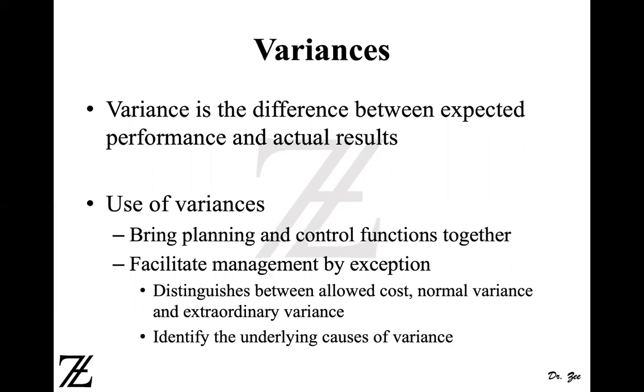Now, what is the normal variance then? What is the allowed cost and what is the extraordinary variance? That is determined by the company. This can be determined based on the dollar amount, or the pound or whatever currency you're using, or it can be determined by percentages, which is more appropriate. Why is the currency amount not appropriate?